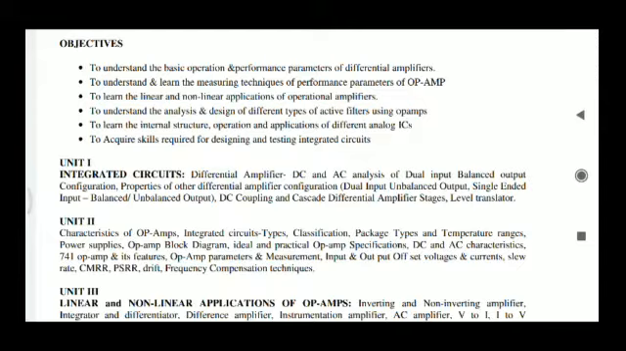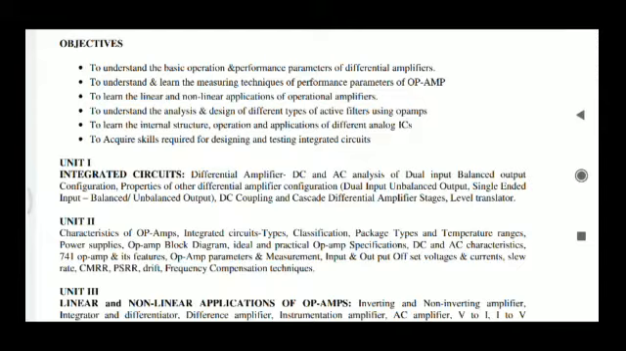How this op amp is going to work ideally as well as practically, this we are going to discuss in this chapter, and its features. So what are the different values for that, like gain, input impedance, output impedance, as well as CMRR, common mode rejection ratio, for this operational amplifier. So we are going to discuss about that, and also measurement.